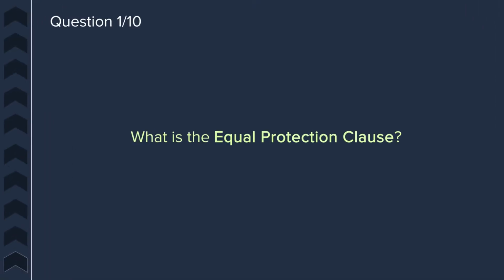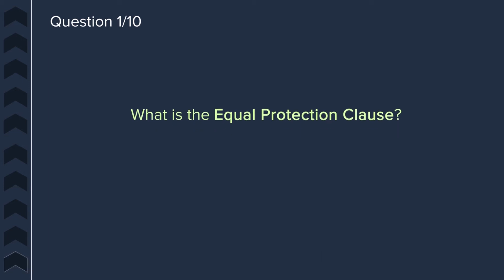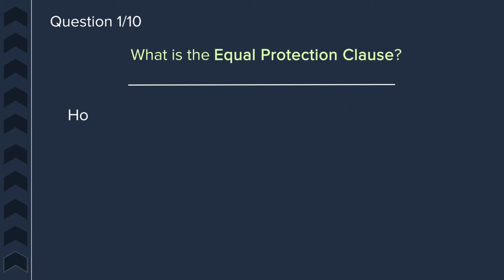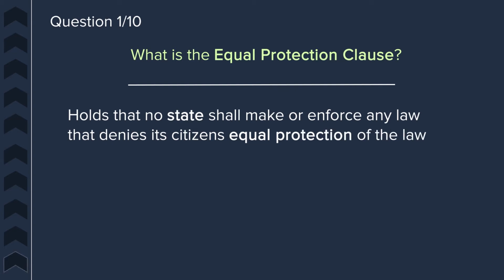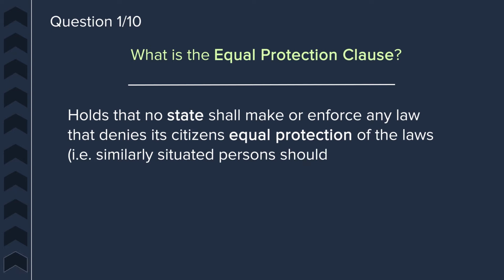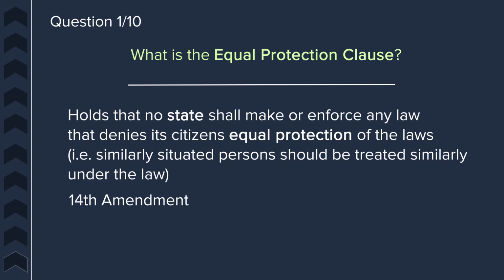Question 1. What is the Equal Protection Clause? The Equal Protection Clause holds that no state shall make or enforce any law that denies its citizens equal protection of the law. In other words, similarly situated persons should be treated similarly under the law. And this is found in the 14th Amendment.